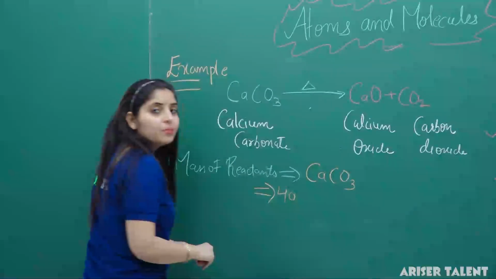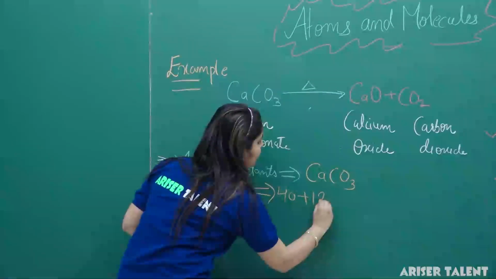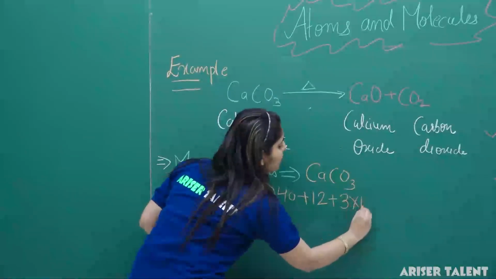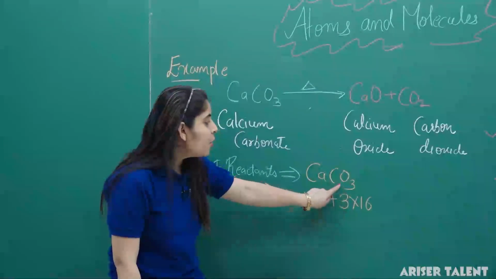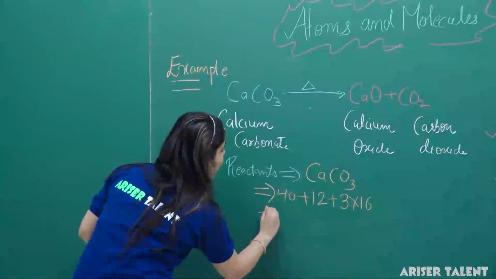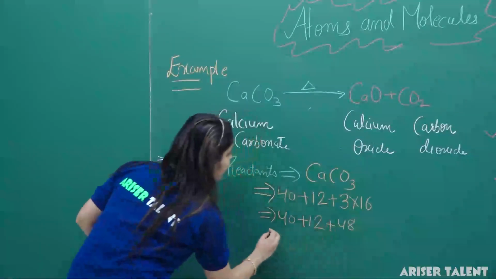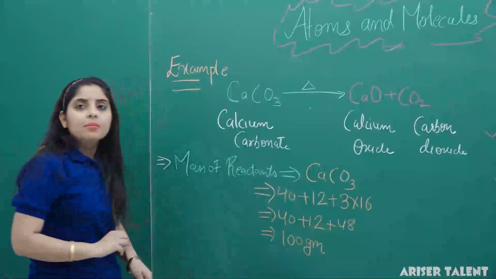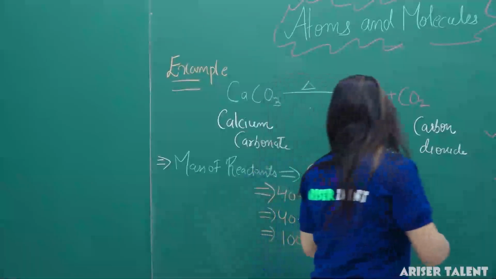Mass of calcium is 40, because atomic number is 20, so mass will be double, that is 40. For carbon, we have mass 12, its atomic number is 6. We have 3 atoms of oxygen over here and mass for one oxygen will be 16. I am again repeating why I have taken this term 3 here, because calcium carbonate contains 3 atoms of oxygen. Now we will do this calculation: 40 plus 12 plus 48. So the mass of calcium carbonate will be 100 gram here. So this is the mass of reactant I have calculated. Now we will calculate the mass of the products.